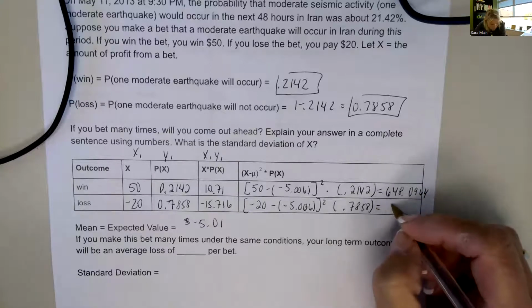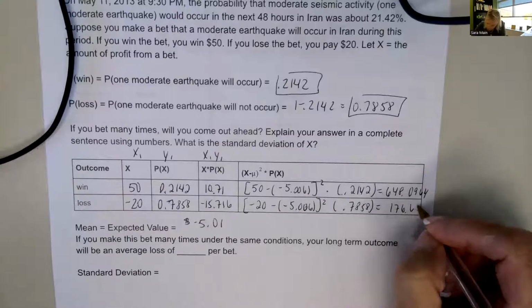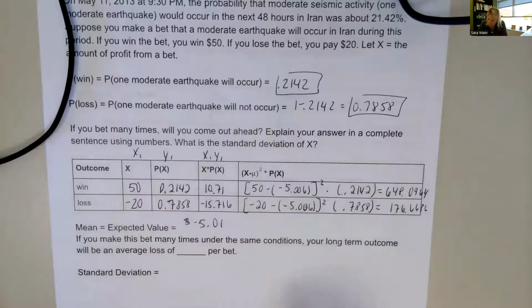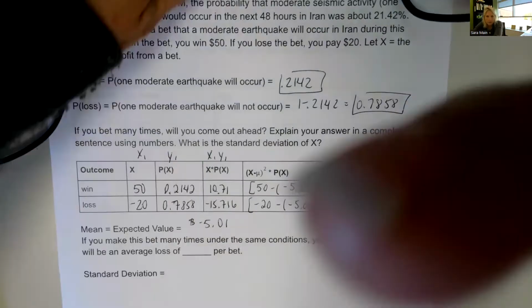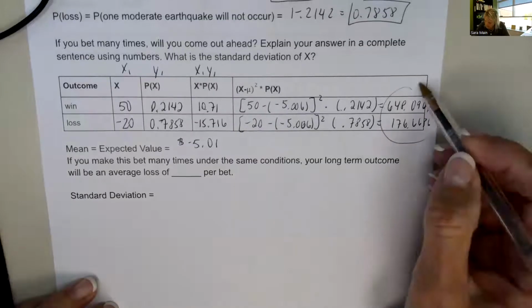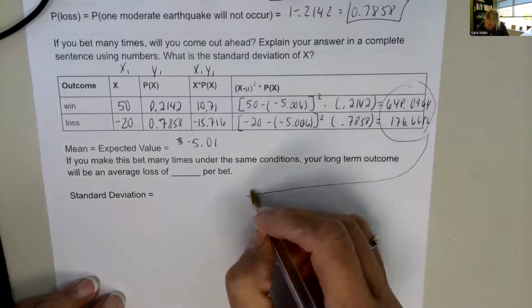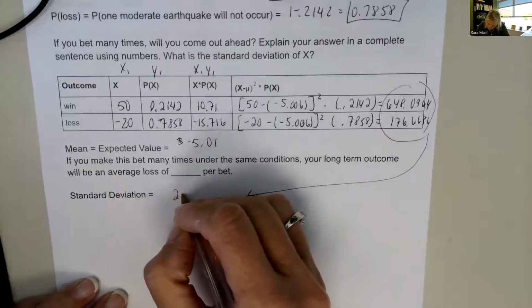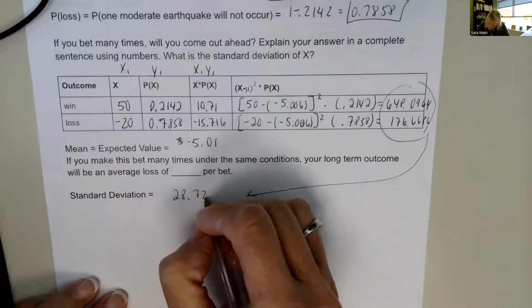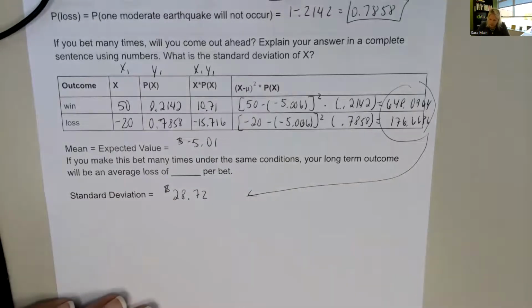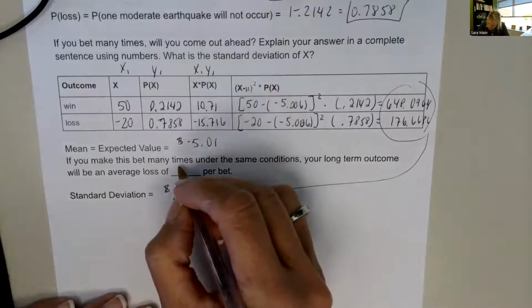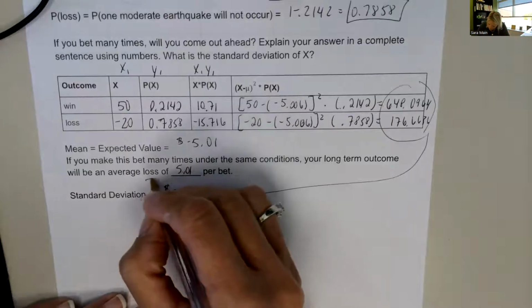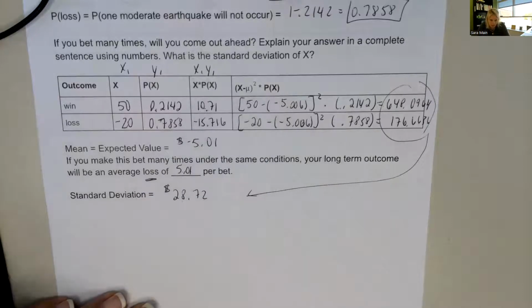And then just multiplying what those come out to be using decimals. So if we add these two columns down here, we get our standard deviation of about 28.72. So on average, we're expecting to lose about $5.01, give or take about $28.72. So it's not really a good bet.